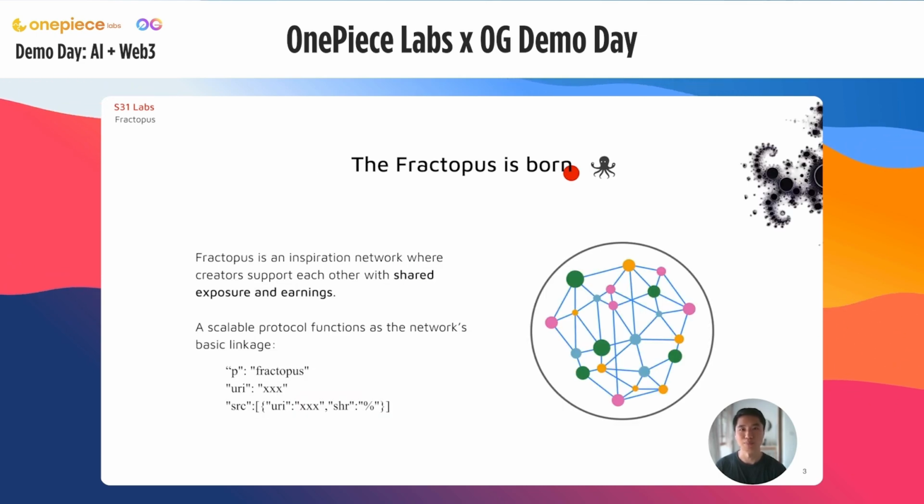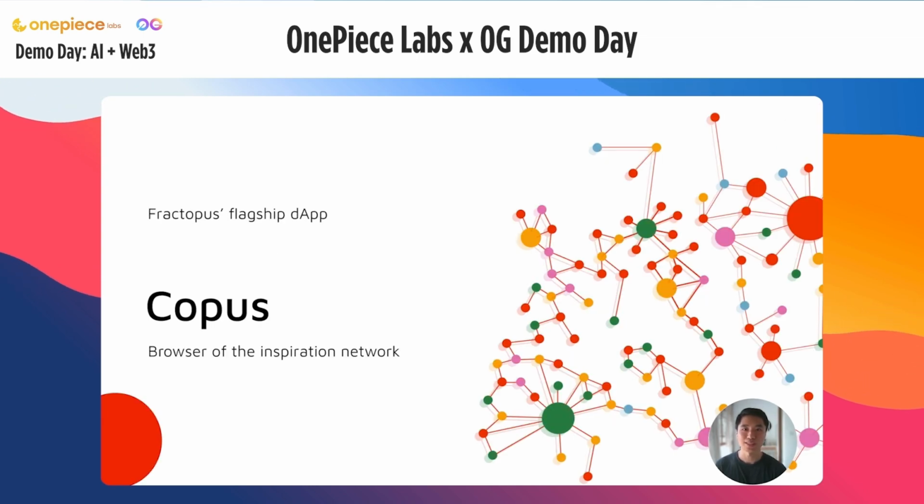To solve this problem, we designed the Fractopus protocol to connect content into an inspiration network. It is a peer-to-peer on-chain network where content creators can share revenue and exposure with each other. Just like Farcaster has Warpcast, we developed the first step for Fractopus. Copus is a multimedia publishing platform, also the browser of the inspiration network.